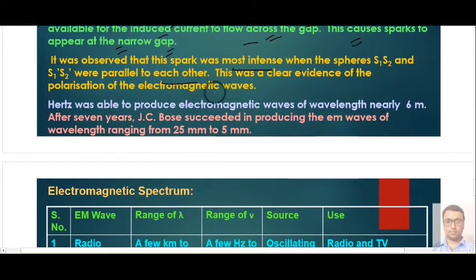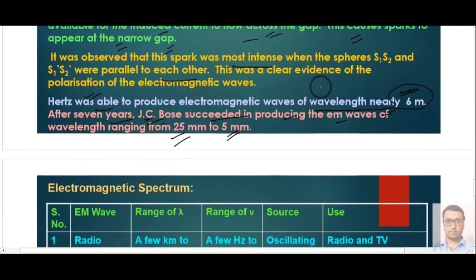So what were the results obtained by Hertz? A wavelength of around 6 meters was obtained. After several years, J.C. Bose succeeded in producing EM waves of wavelength from 25 to 5 mm. But initially, with the help of Hertz's experiment, we got a wavelength of 6 meters.